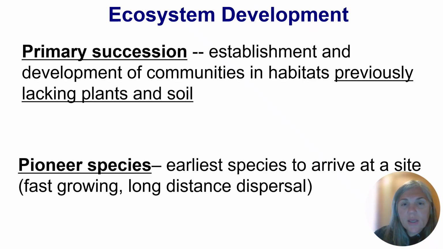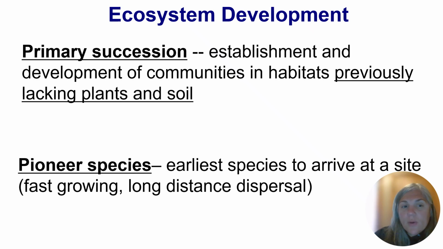So when new land gets exposed, to begin the process of ecosystem development, we have to have pioneer species. These are the early species that arrive at a site. They often have traits like being fast growing and having long distance dispersal.